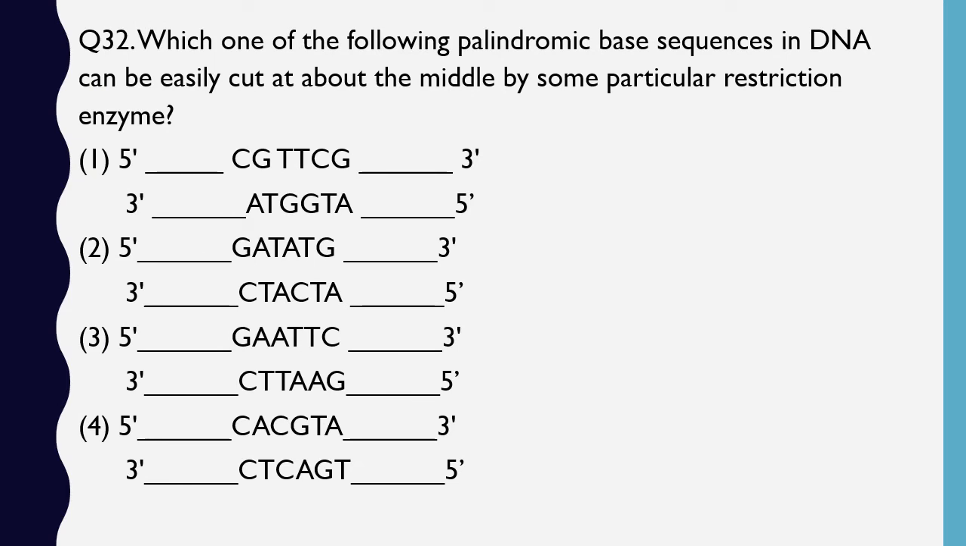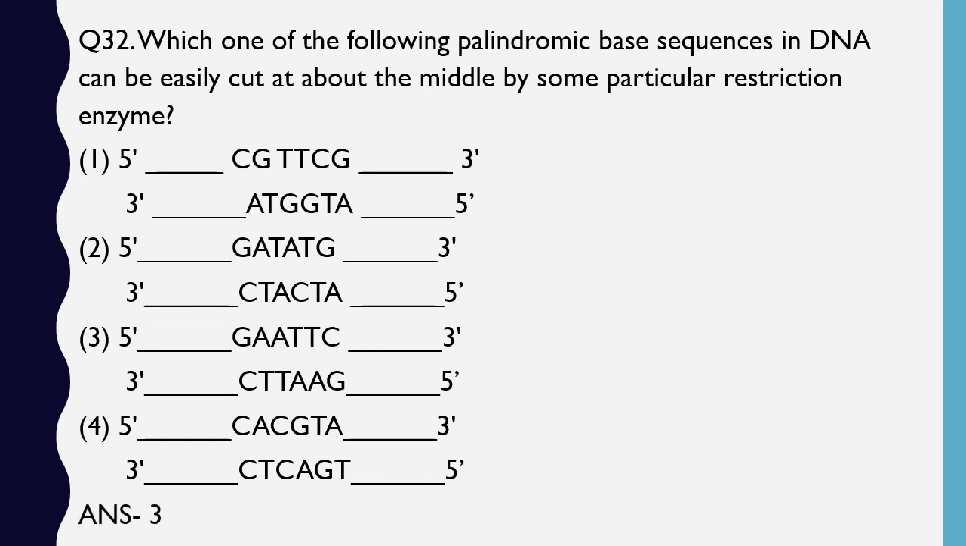Question number 32. Which one of the following palindromic base sequences in DNA can be easily cut at about the middle by some particular restriction enzyme? There are 4 sequences given below in the 4 options. You have to identify which of these can be cut by a particular restriction enzyme. So the correct answer is option 3.